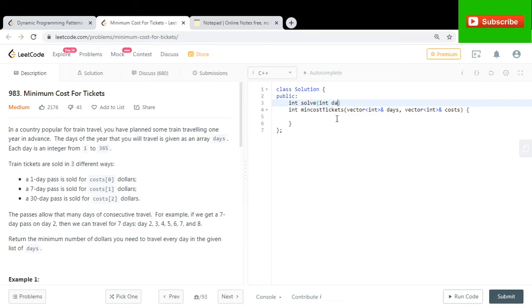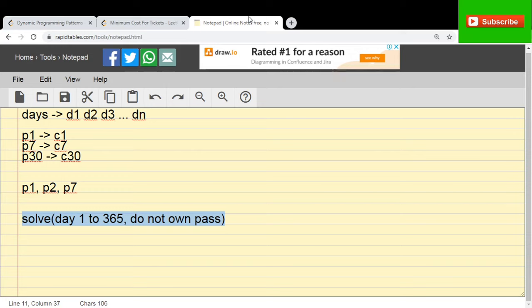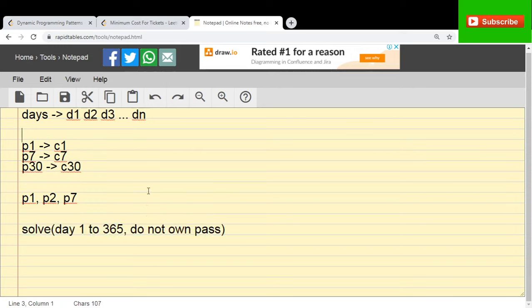Initially we are at day number D, or DNO. Initially we are at this particular day, and we know that we do not own a pass, but we might be owning a pass P1, P7, or P30. So let me have an indicator, a variable called pass status.